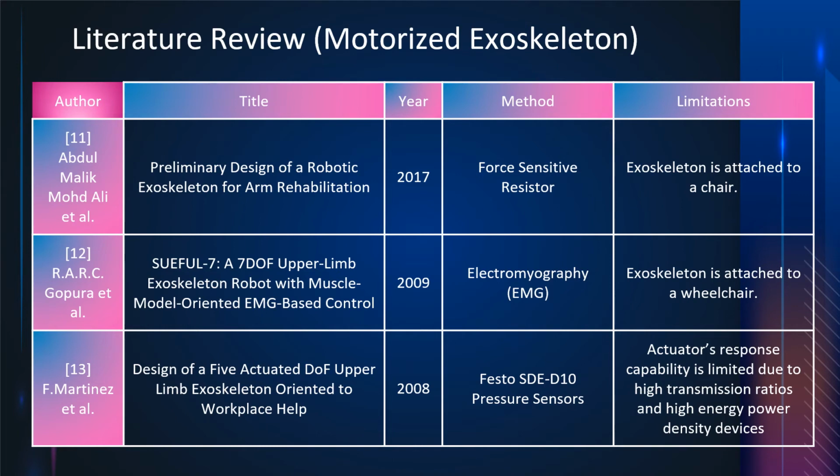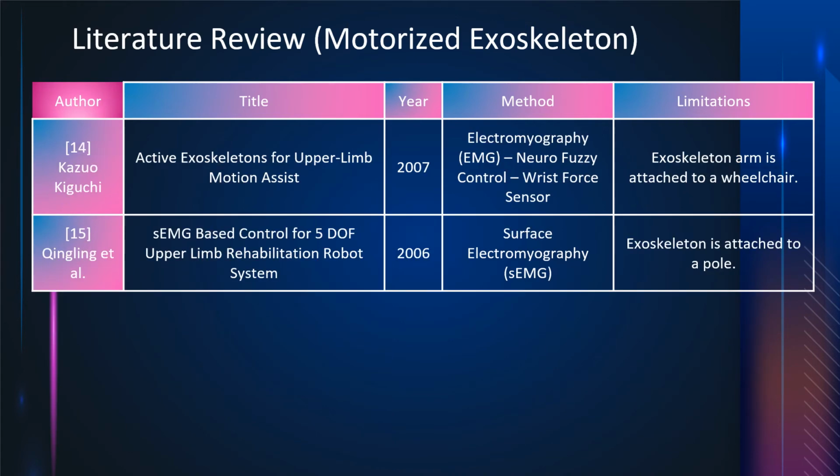In the previous slides we have seen the cable-driven exoskeletons. Now we will look into motor-based exoskeletons. The limitations found in these literatures are that Abdul Malik's exoskeleton is attached to a chair. Similarly, Gopura's exoskeleton is attached to a wheelchair. Moreover, Martinez's exoskeleton actuator response capability is limited due to the high transmission ratio and high energy power density devices. Kazuo's exoskeleton is not mobile because it is attached to a wheelchair, whereas King Ling's exoskeleton is attached to a really long pole.